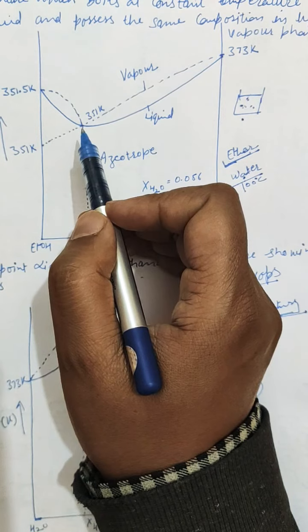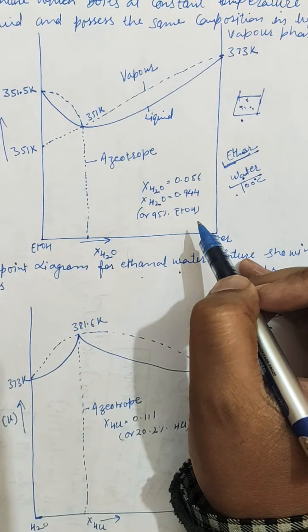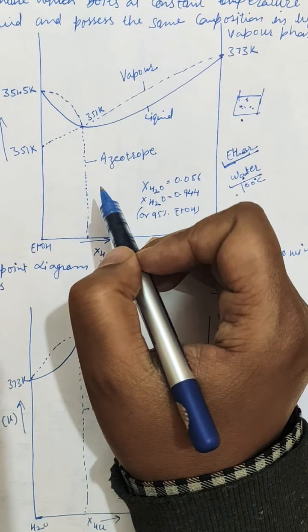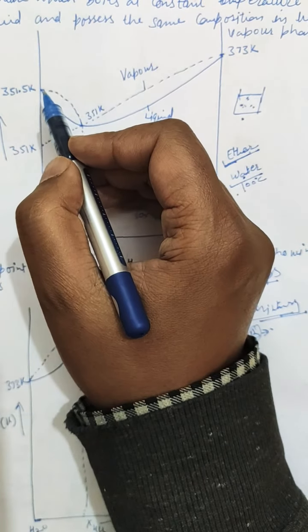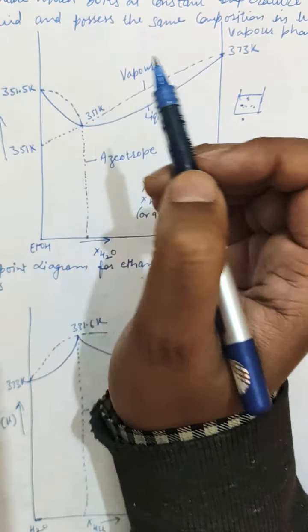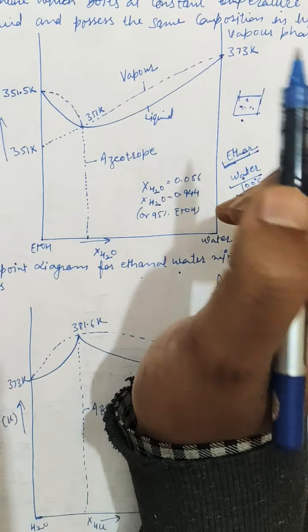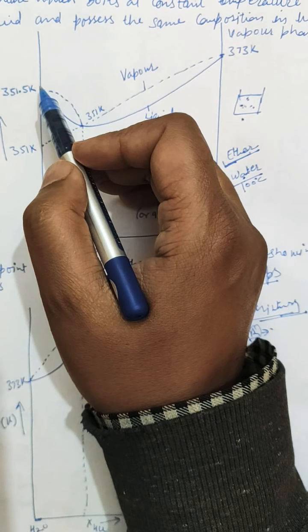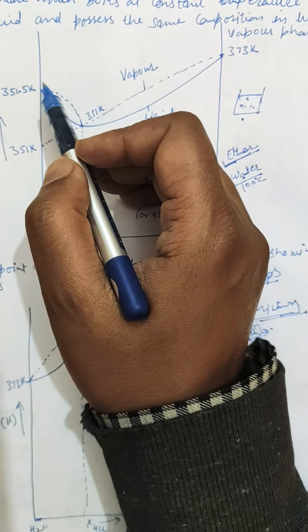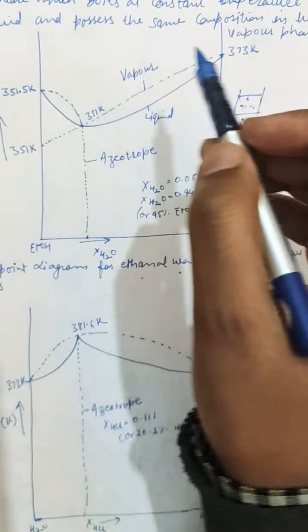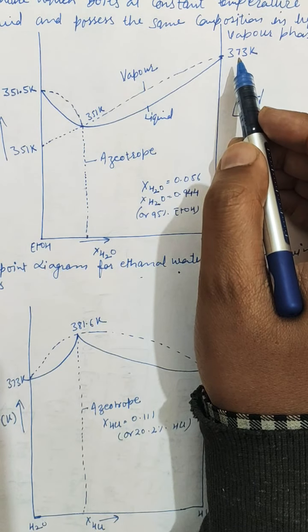How can it be characterized from this diagram or graph that this is a minimum boiling azeotrope? Because the boiling point of pure ethanol is 351.5 Kelvin, whereas the boiling point of water is 373 Kelvin.